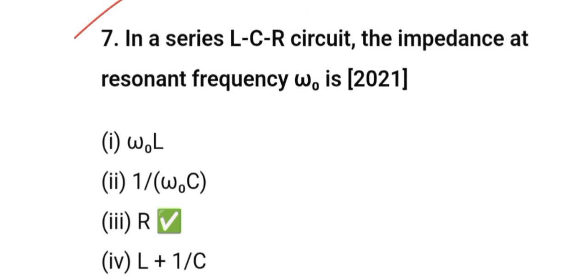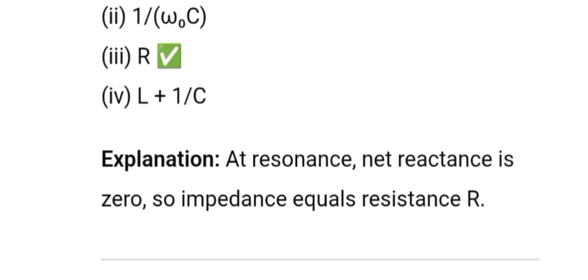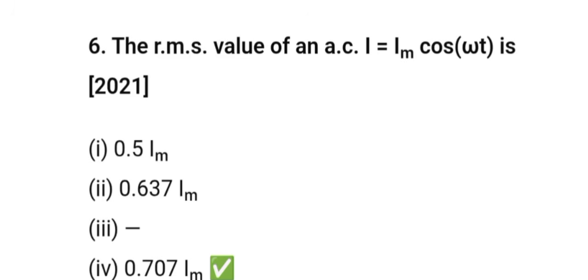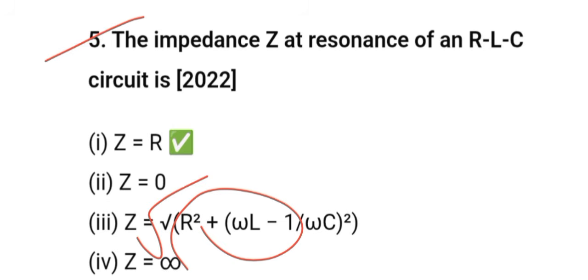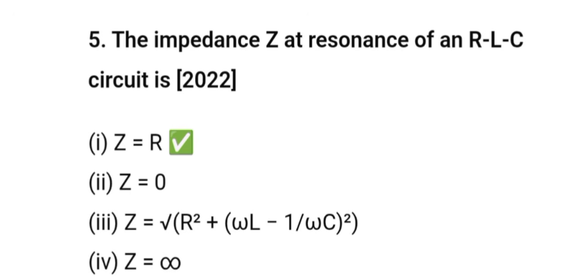LCR circuit, the impedance at frequency omega 0 is R, so impedance equals resistance. The RMS value of an AC I is equal to Im cos omega t is 0.707 Im, Im by root 2. So the answer is 0.707 when solved. The impedance Z at resonance of an RLC circuit is Z is equal to R.